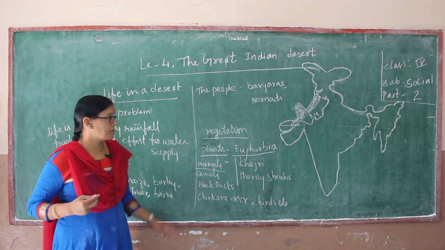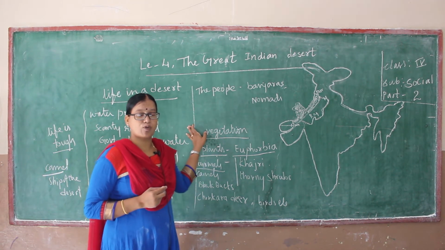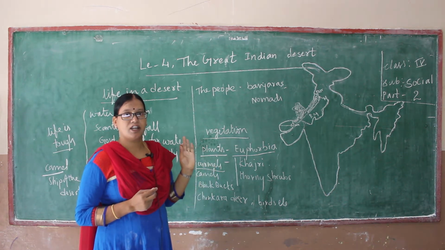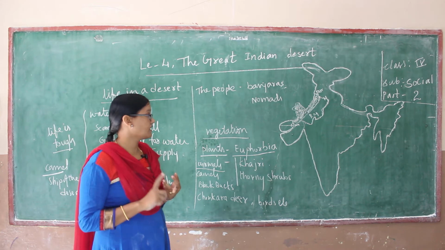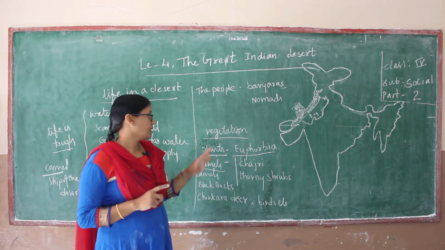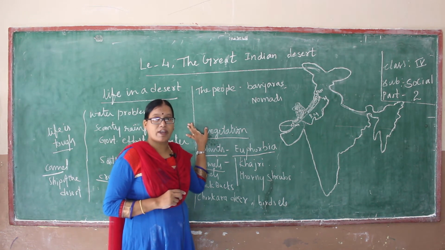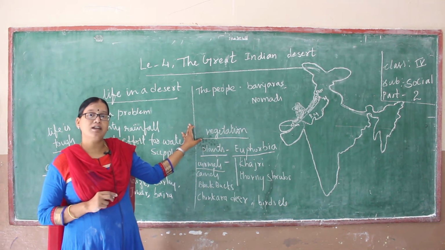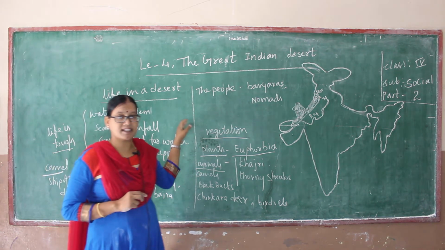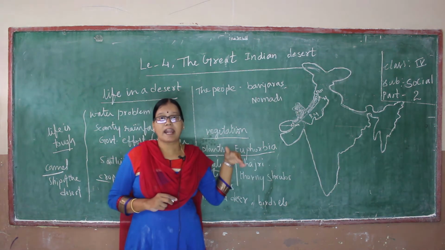Okay students, in the previous video you understood what a desert is and what the features and qualities of the desert are, and also the vegetation. What is an oasis, you also understood, I think. An oasis means wherever small streams of water pass under the sand dunes.